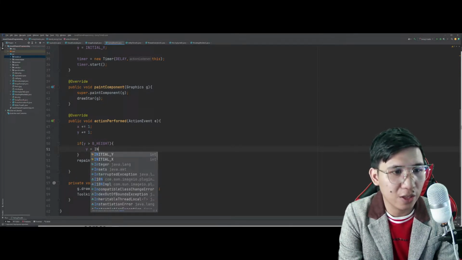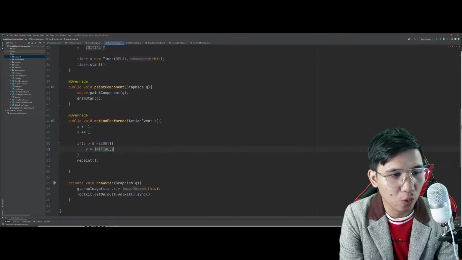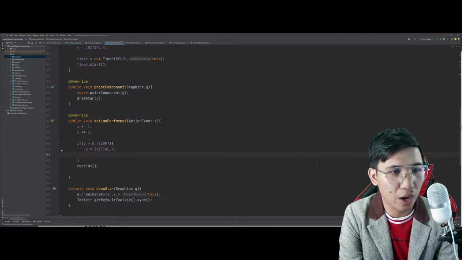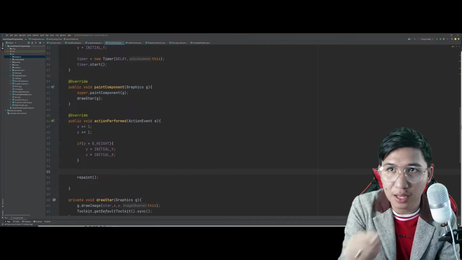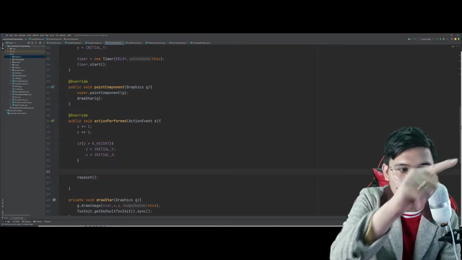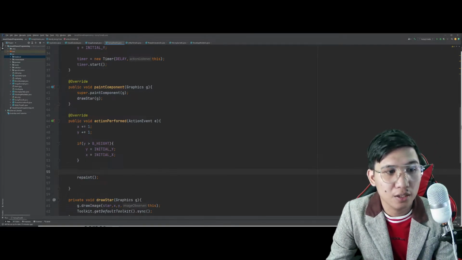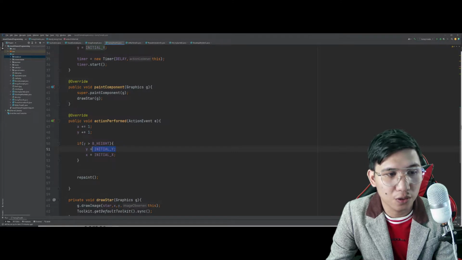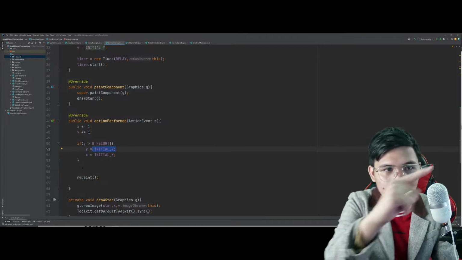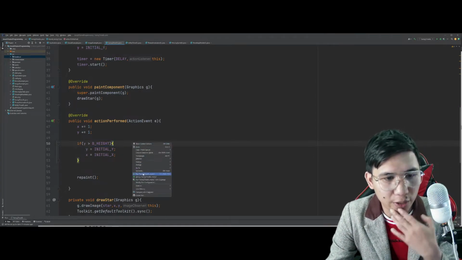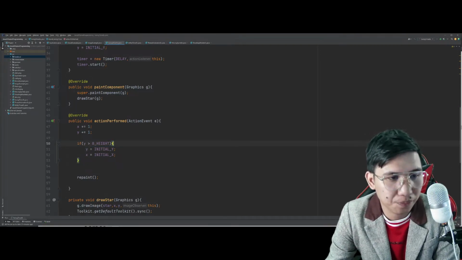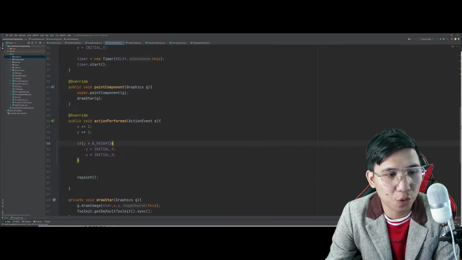The initial value of the y value now will get the value of y, and kumbaga ang ginagawa nito, pag lumagpas na, pag nandito na siya sa ilalim, babalik doon. Magiging initial y ulit siya. Kukunin niya ulit yung value nito. Nagsha-change yan. Paulit-ulit yan na gumaganyan, tapos gumaganyan. So if you will try to run this program, dito nangyayari yan sa action performed method.